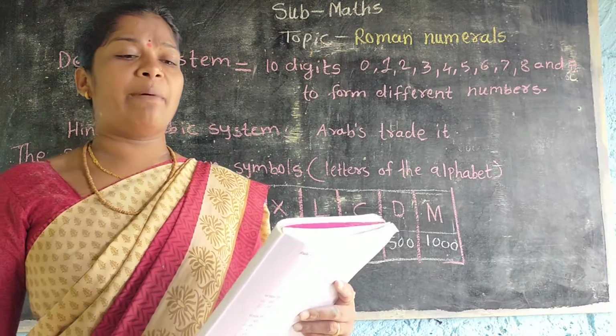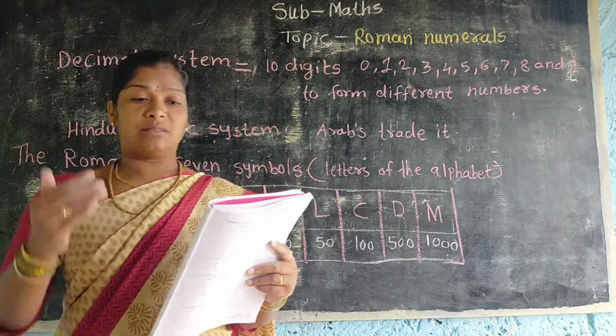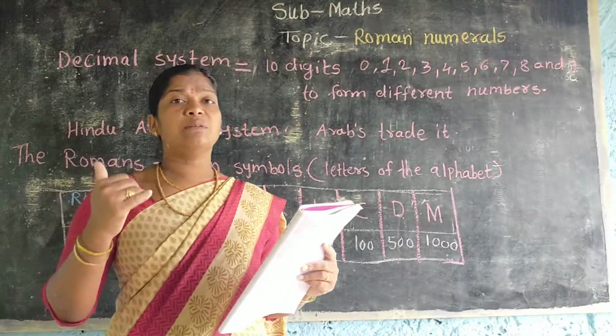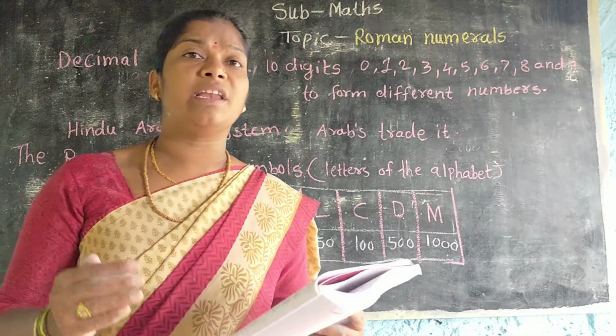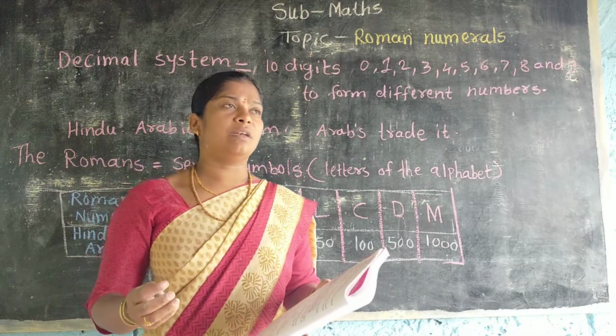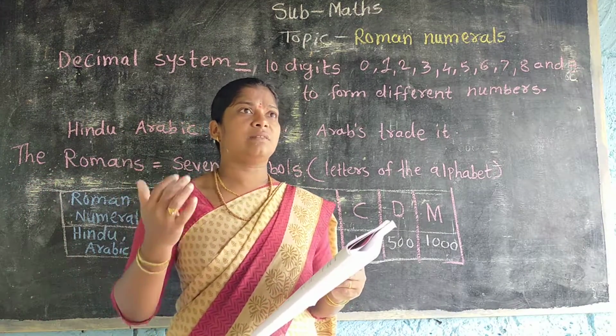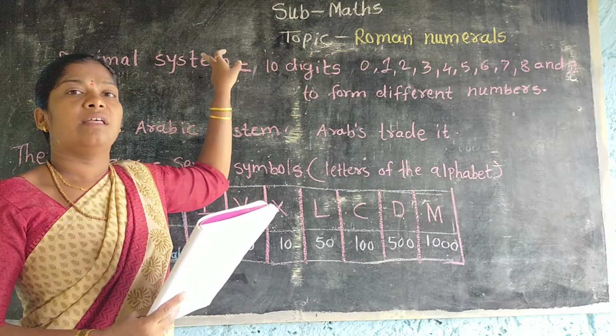The decimal system was invented by ancient Indian mathematicians. It comes from our Indian ancient mathematicians, from Aryabhatta. From these persons, this ancient decimal system comes in our nation.